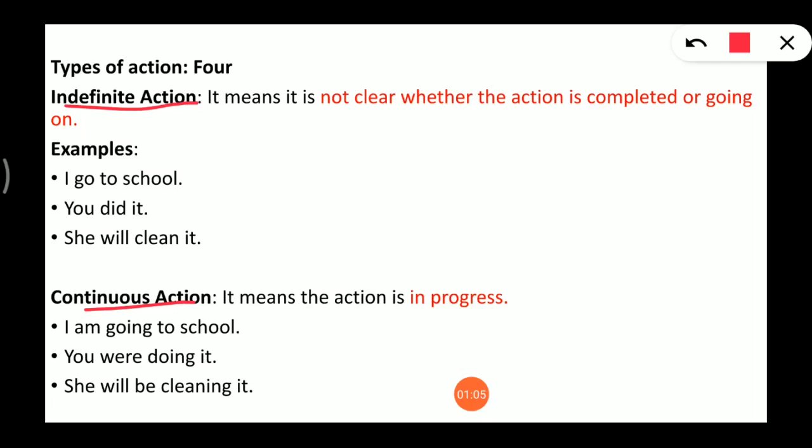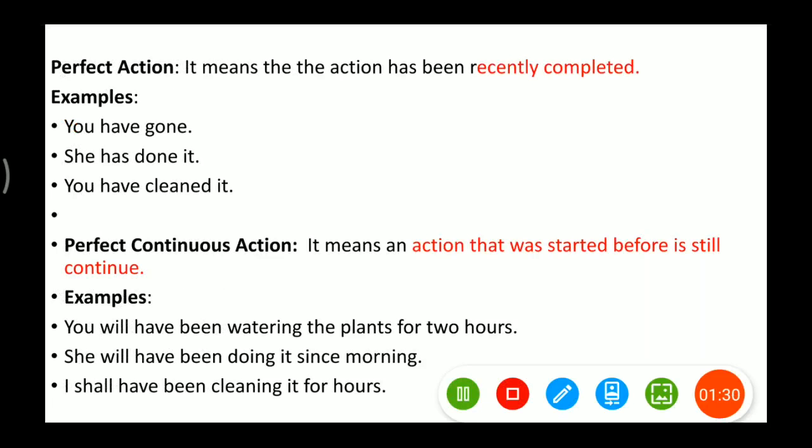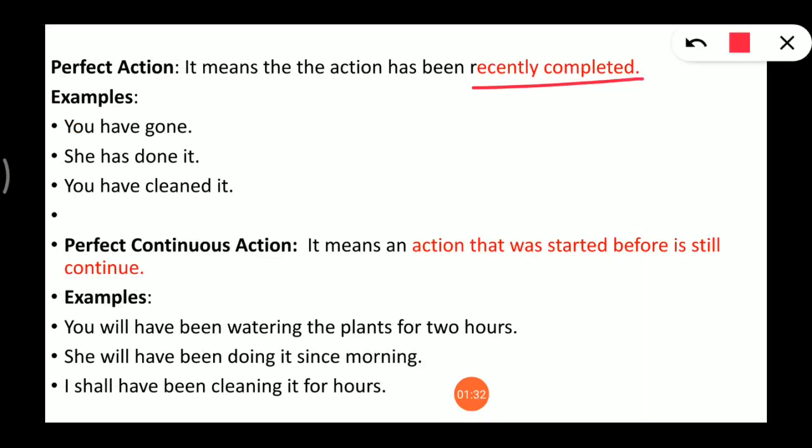Indefinite action is that action about which we have no clarity whether the action is completed or going on, or when it goes on, or where it goes on. We don't know about that. No proper clarity is there. Continuous actions are those actions which are in progress, which are going on. Then next comes perfect. Perfect actions are those actions which are recently completed, and perfect continuous are the actions which were started in the past but still going on.